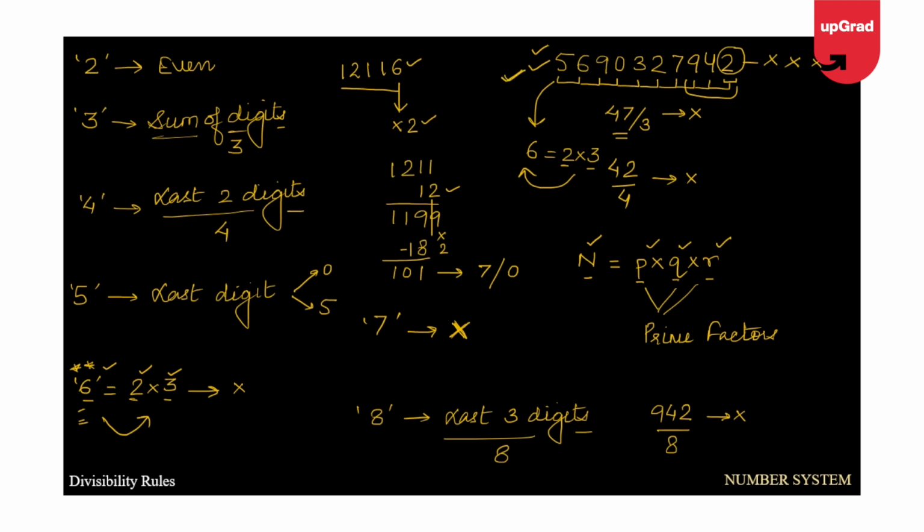Let's take some more cases. For this, I will take a separate number once again because we have changed the slide. So let me take another number 9, 4, 3, 2, 6, 5, 8, 9. Now the next digit would be 9. We have to check whether this number is divisible by 9 or not. Now it is similar to what we had for 3.